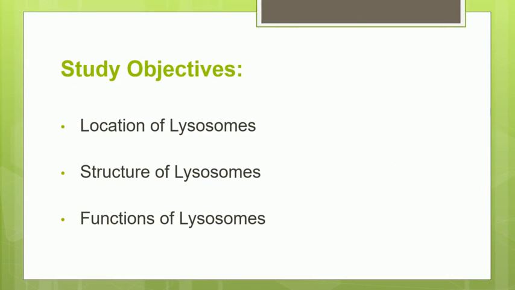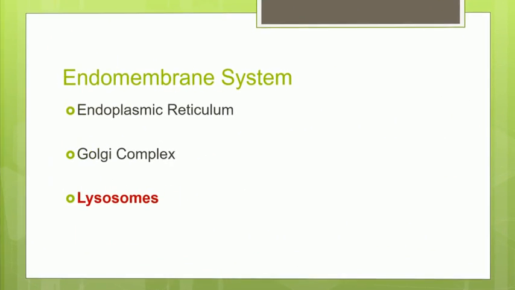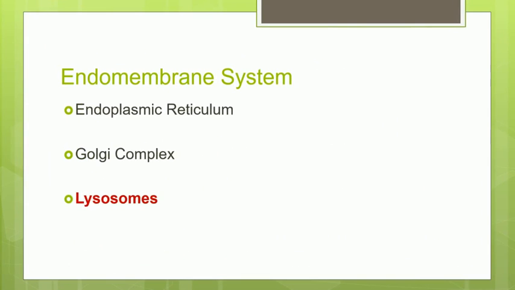Study objectives for today's lecture will be to understand the location of lysosome, structure of the lysosome, and what are the functions of the lysosomes. So we are dealing with this very important system in the cell, that is endomembrane system, which comprises three cell organelles: endoplasmic reticulum or ER, Golgi complex or Golgi apparatus, and lysosomes. In the previous lecture we have already discussed these two. Today we will focus on lysosomes.